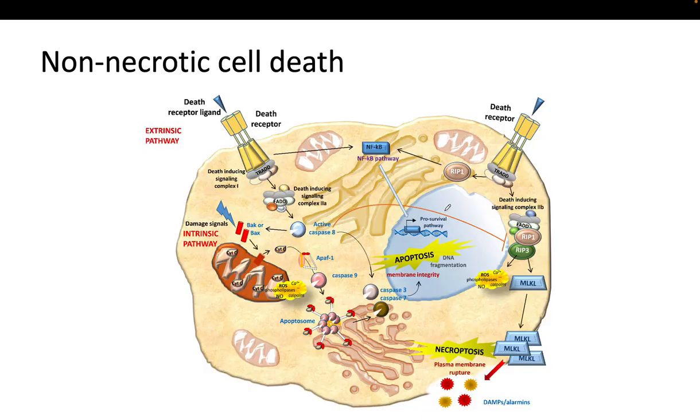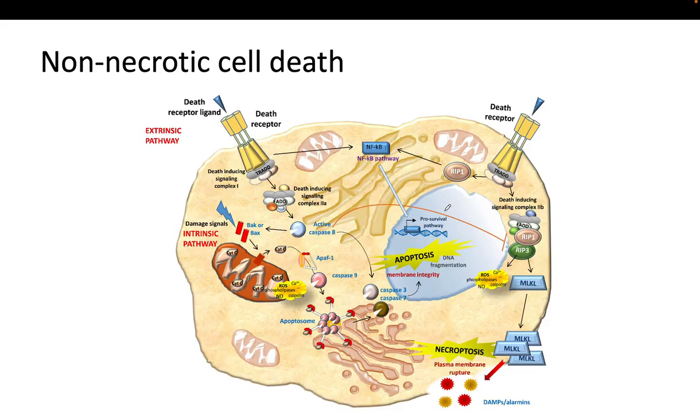Cytochrome C activates caspase 9 mainly, and then caspase 3, resulting in apoptosis. Okay. Second, we have the extrinsic pathway. This is triggered by external signals like Fas ligand or TNF binding to death receptors. This activates caspases 8 and 10, which then activate caspase 3, leading to apoptosis.